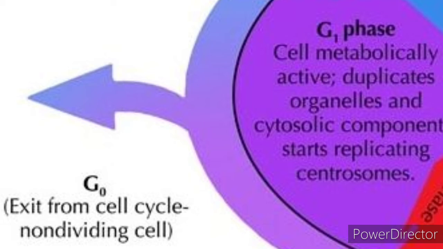Okay, so G0 cells are not dormant. Sometimes growth factors or other extracellular signals make them proliferate. Many cells in animals remain in G0. G0 means some of the cells exit, that is, come out of G1 and enter into a quiescent stage where the cells remain metabolically active. So the G0 phase is a metabolically active phase.